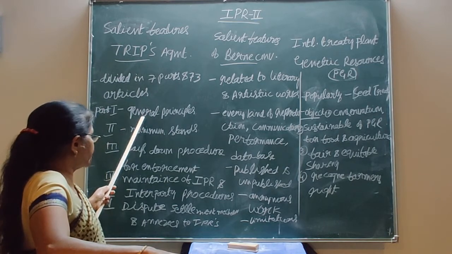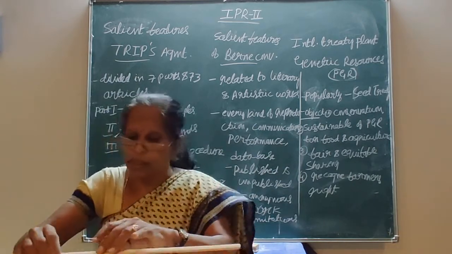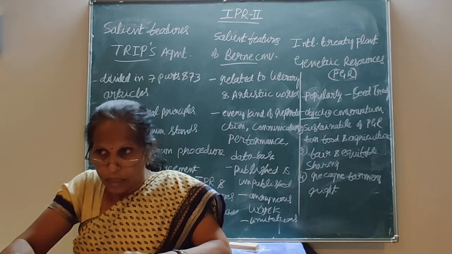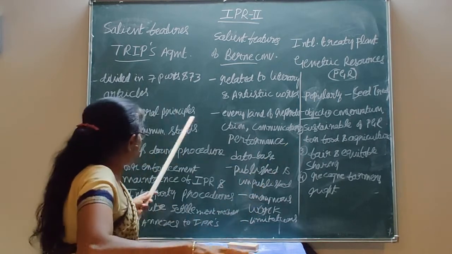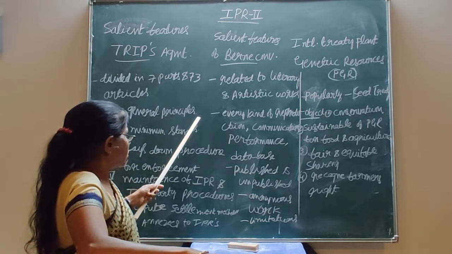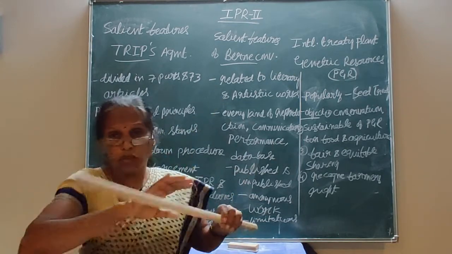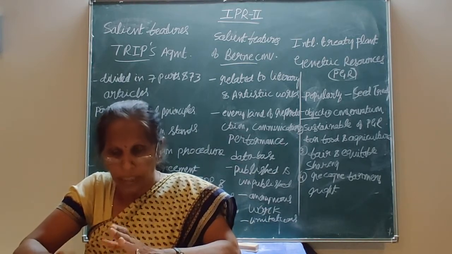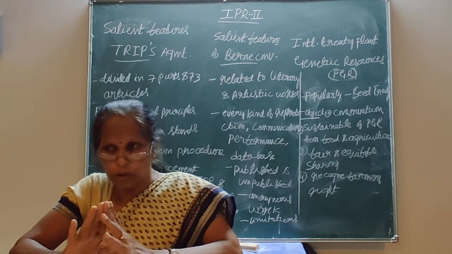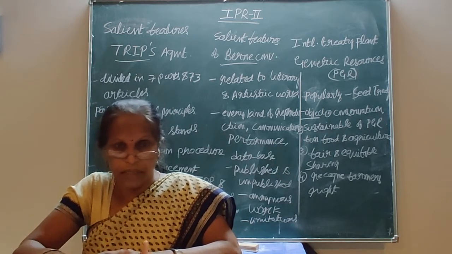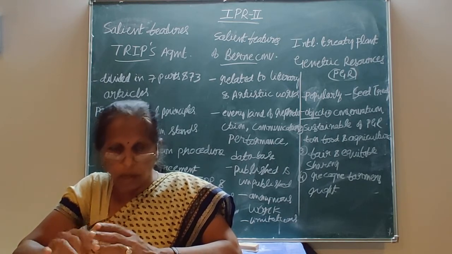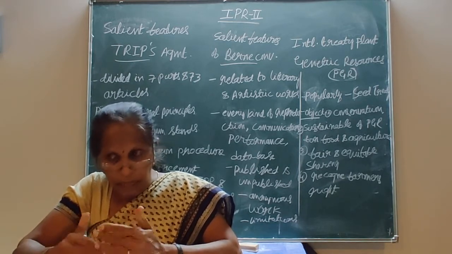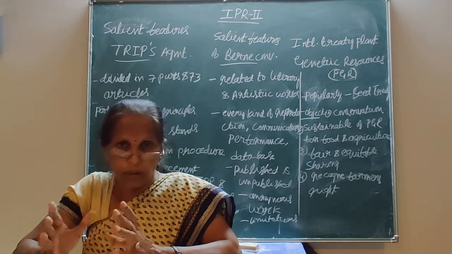The first part deals with the general principles of the TRIPS agreement, and according to the general principles, there is what is called MFN, most favored nation treatment. The member states of this agreement have to give the same treatment to foreign products that they give to domestic products.